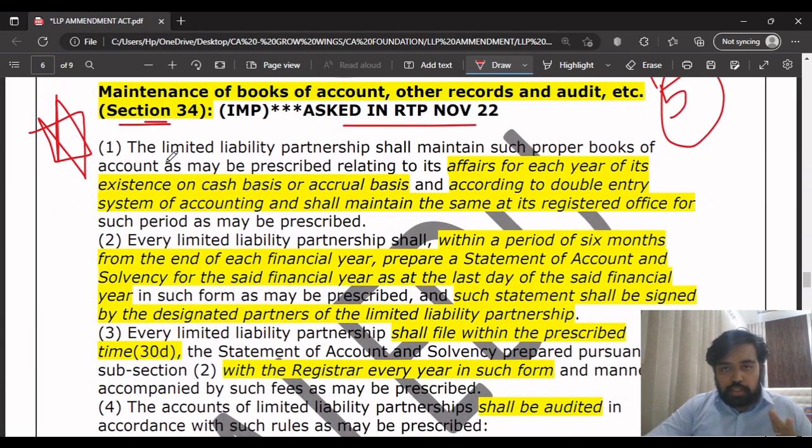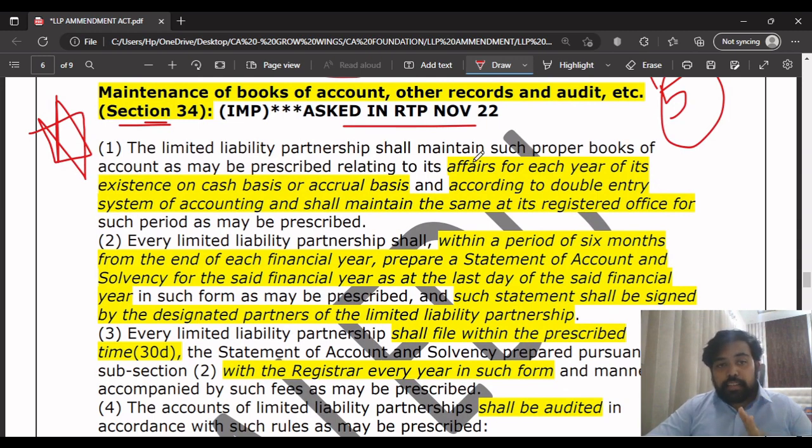Focus, focus, focus. So what they are saying is the maintenance of books of accounts of the LLP. The LLP shall maintain such proper books of accounts as may be prescribed relating to the affairs of each year of its existence on cash basis or accrual basis.